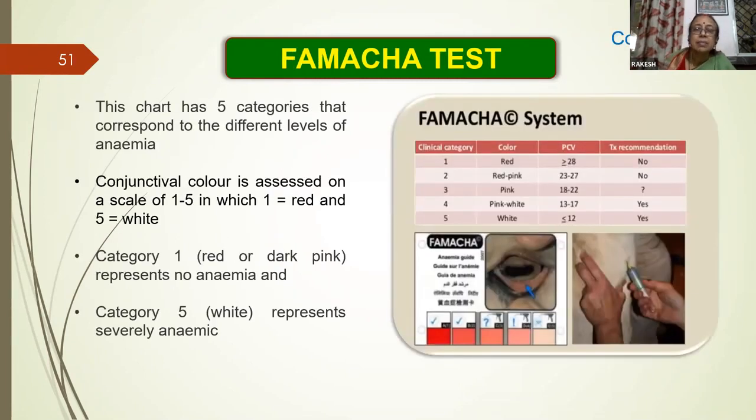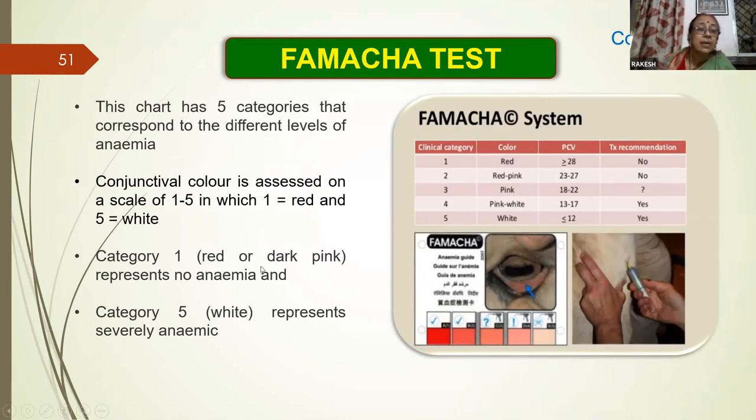How to detect anemia in the field condition? This is known as the FAMACHA test. This has a chart from 1 to 5. The conjunctival color is assessed on the scale of 1 to 5. In 1, it means it is red and normal, whereas 5 indicates it is white.